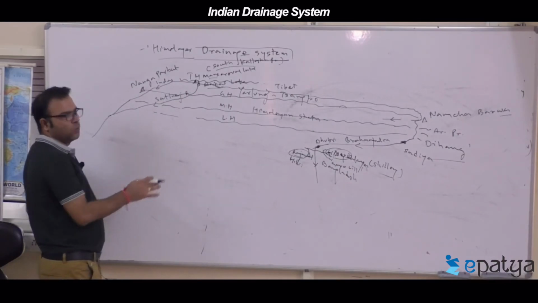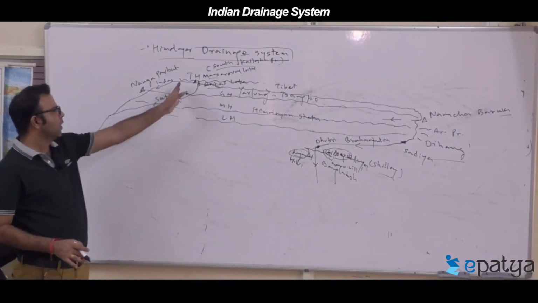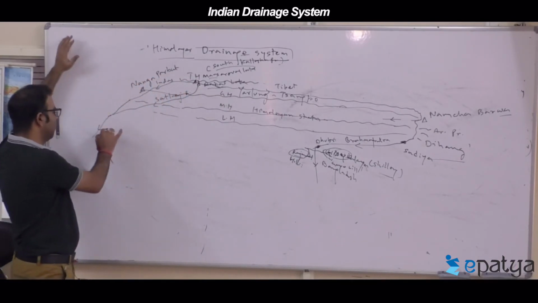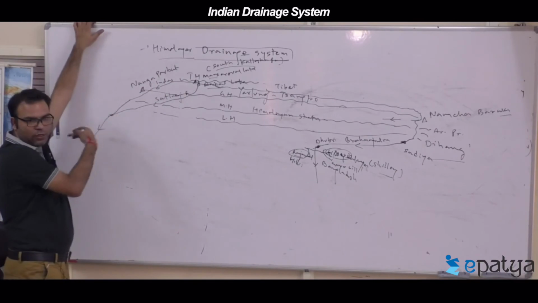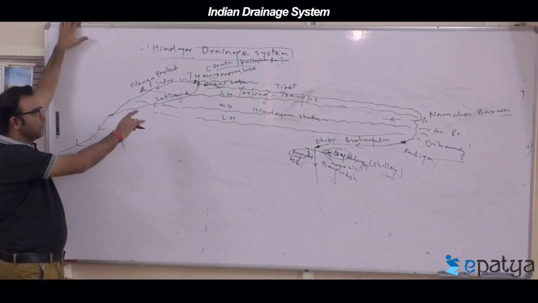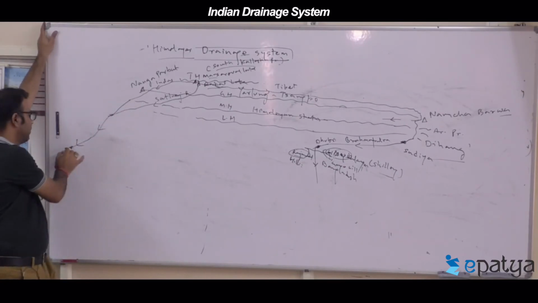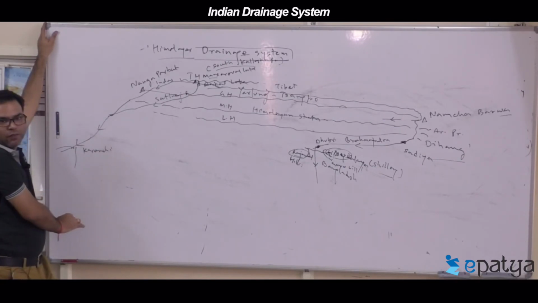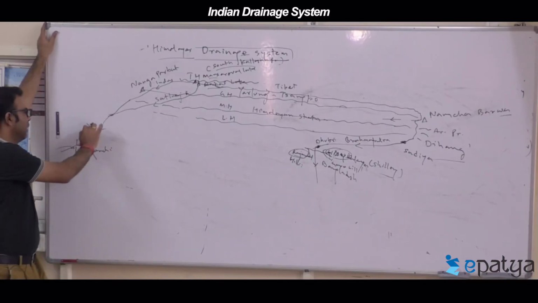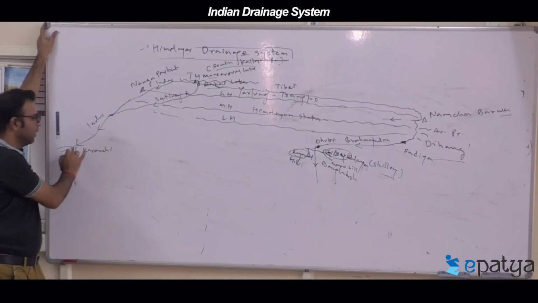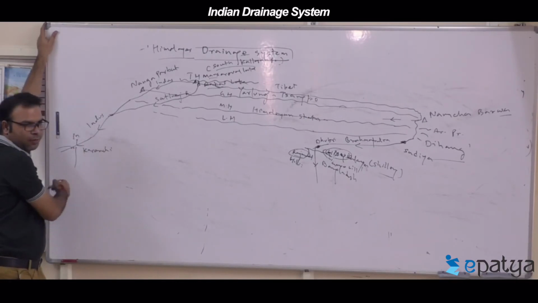Now these are two rivers. Can you see the slope? The Indus and Satluj move roughly from east to west. They join in Pakistan, and the Indus ends near Karachi, where it falls into the Arabian Sea.